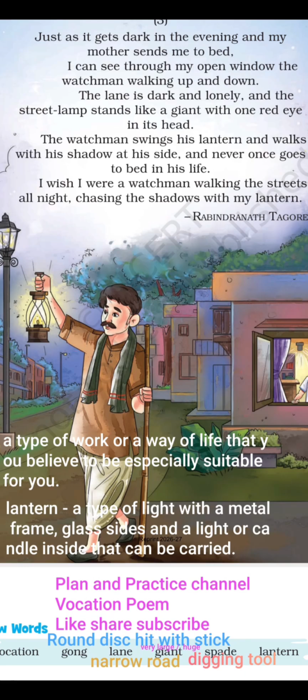Instead, the child looks from his point of view that the watchman has freedom to walk on the street with a lantern in his hand. I wish I were a watchman, walking the streets all night, chasing the shadows with my lantern. So the child feels that if he was a watchman, then he could have walked on the street all night. Nobody would have questioned him.